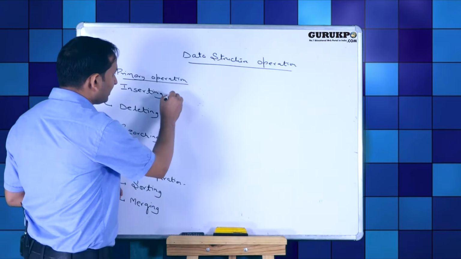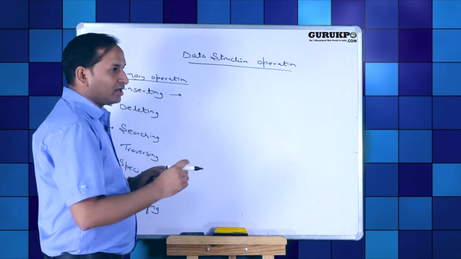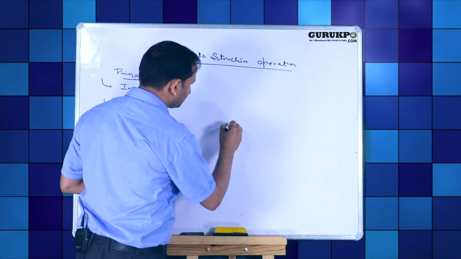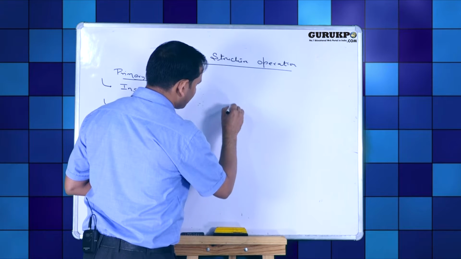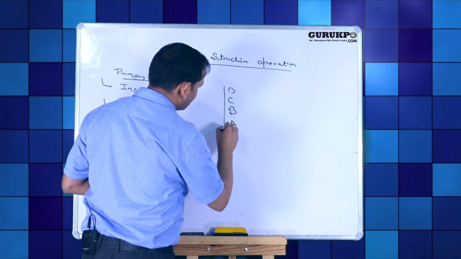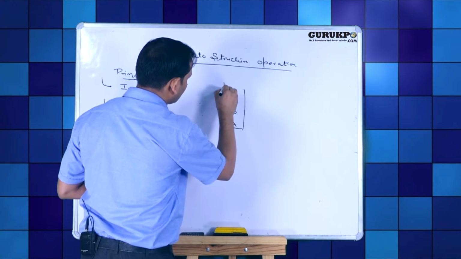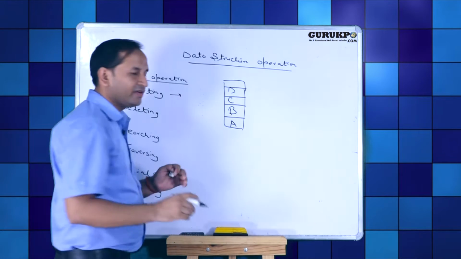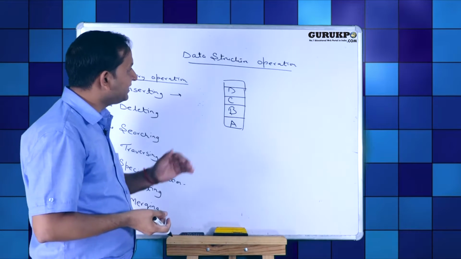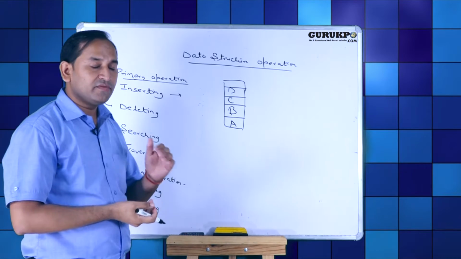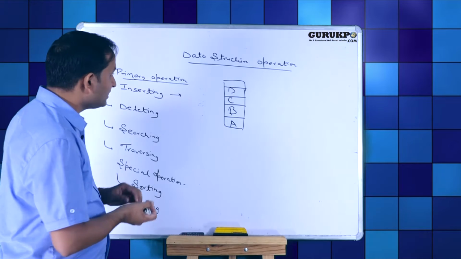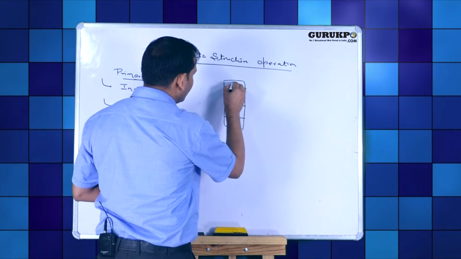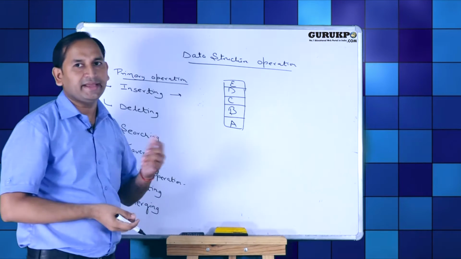What do you mean by inserting? Suppose we have a list of 4 elements A, B, C, D, our data items, and we want to insert a new element. So inserting means adding a new record in a list. Suppose here we are adding a new element, that is A.